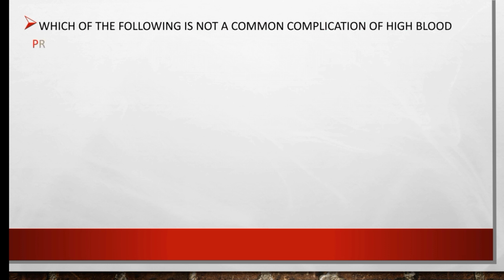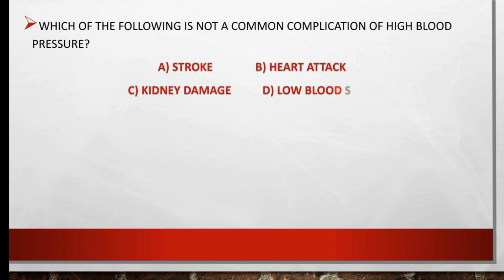Which of the following is not a common complication of high blood pressure? Our options are stroke, heart attack, kidney damage, or low blood sugar. So the option that is not a common complication of high blood pressure is low blood sugar. The right option is D.